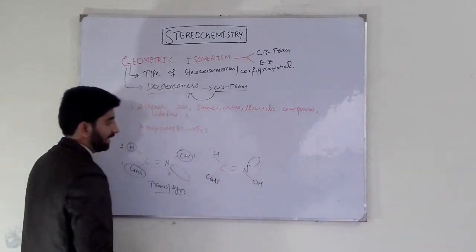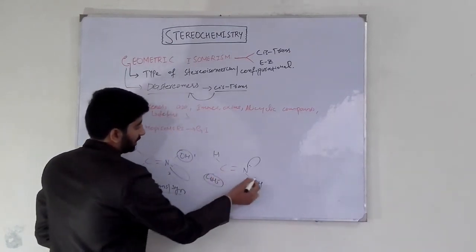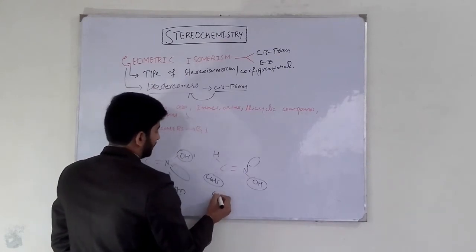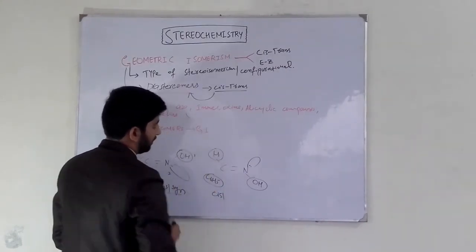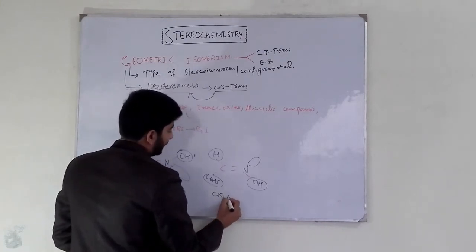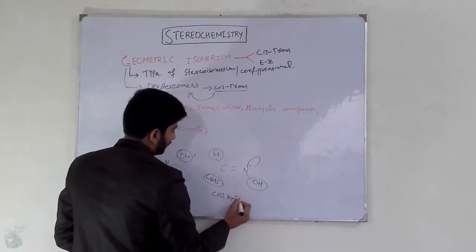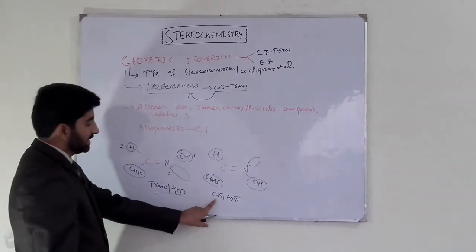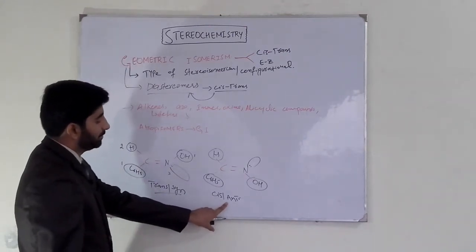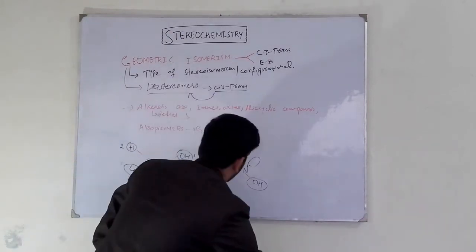In this molecule, we can see that atoms of high priority lie on the same side of the double bond, so it is our cis. Secondly, hydrogen and hydroxide lie on opposite sides of the double bond, so it is our anti-benzaldoxime. It is our syn and trans benzaldoxime. It is our cis and anti-benzaldoxime.